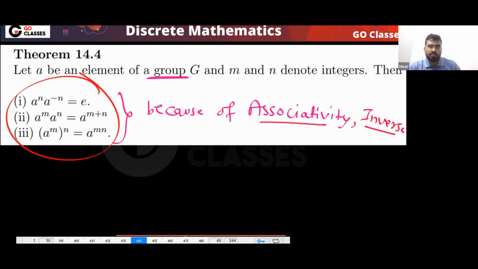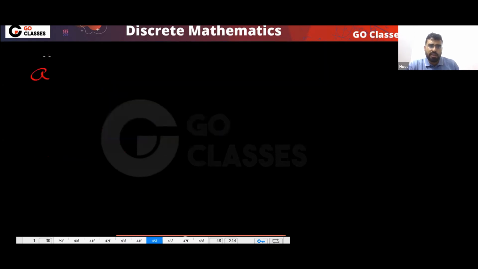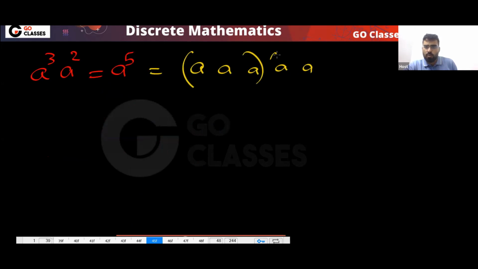These are the same properties which you have in number theory. For example, a power 3 times a power 2 is the same as a power 5. Why? Because of the associative property.